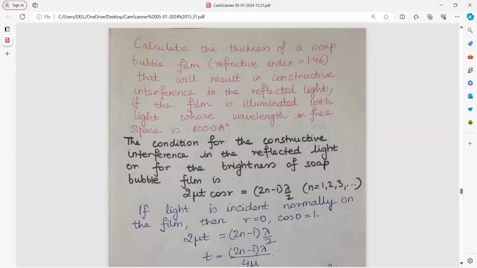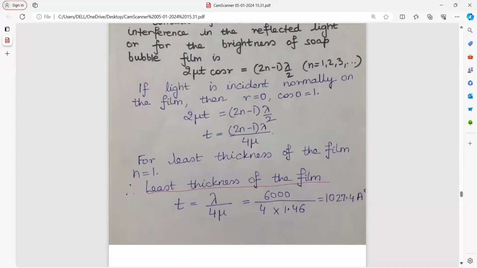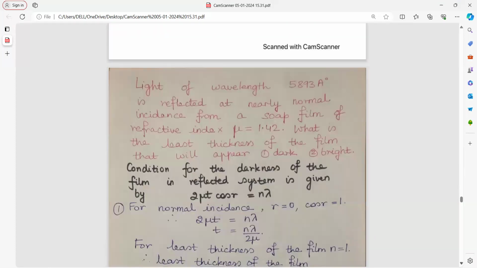Calculate the thickness of a soap bubble film whose refractive index has been given to you, which will result in constructive interference in the reflected light if the film is illuminated with light whose wavelength in free space is 6000 angstrom. So this is the condition for constructive interference in reflected light: 2 mu t cos r equal to (2n minus 1) lambda by 2. And light is incident normally, so r equal to 0, cos 0 equal to 1. Least thickness of the film, n equal to 1. Simple, you get the answer.